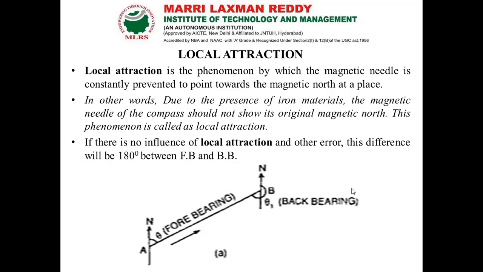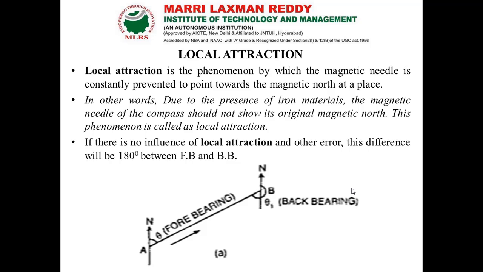So next, local attraction. First we should know what local attraction is. Our compass has a magnetic needle. It is manufactured with a magnetic needle. So if it is surrounded by any iron material, it won't reflect the exact magnetic north and south.